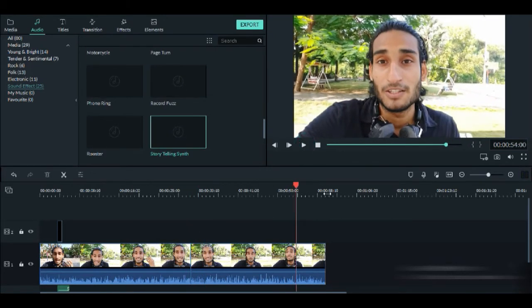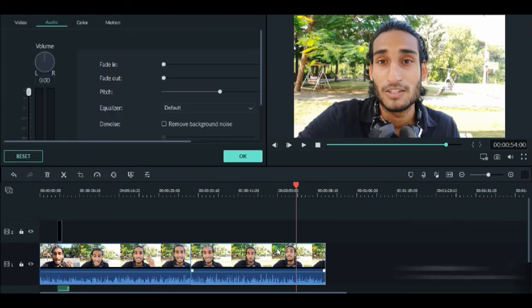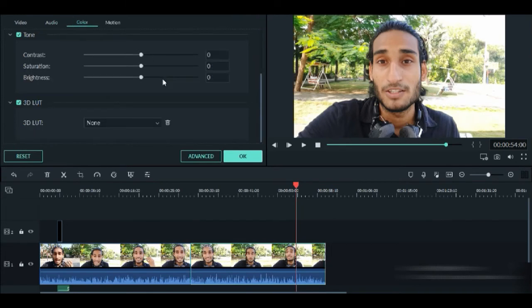So now what we can do is color correct this video, and this just depends on our luck. Basically we double click on it, go to color, and we can use these 3D LUTs, which are available on Filmora. You click on them and preview the ones you want, and accordingly you select one.